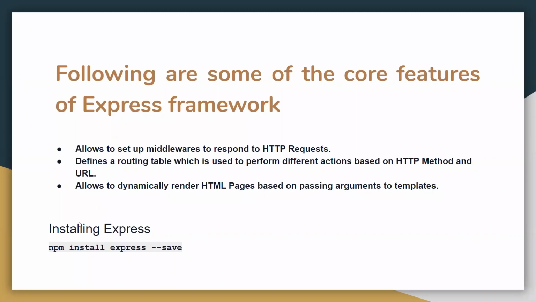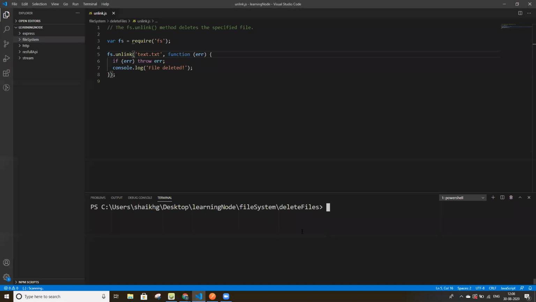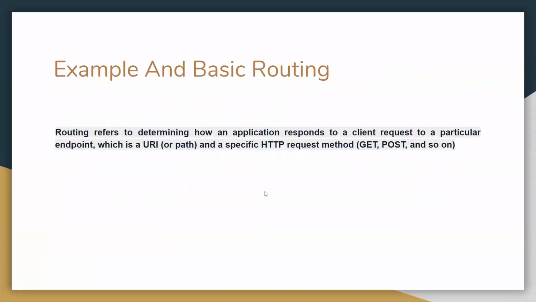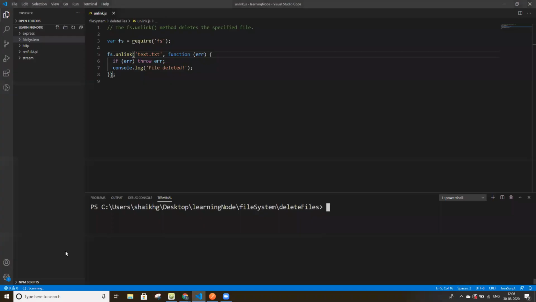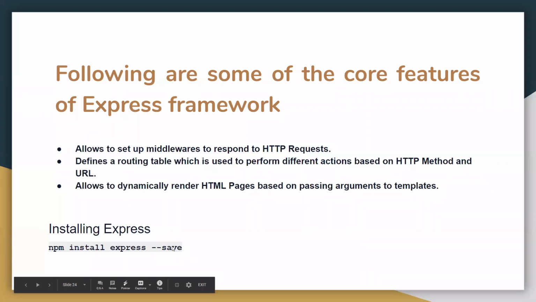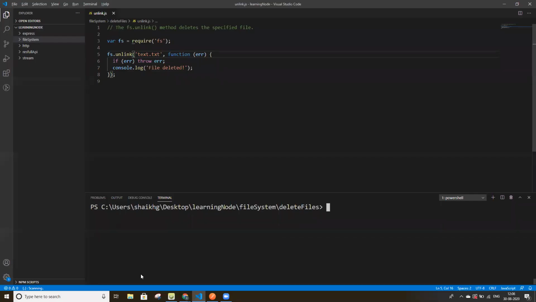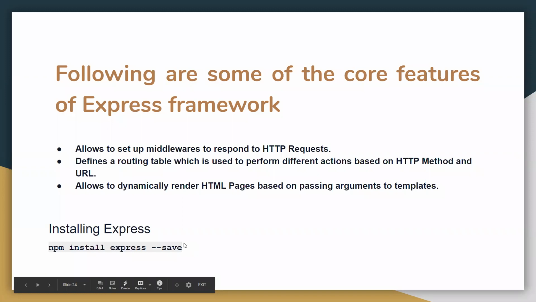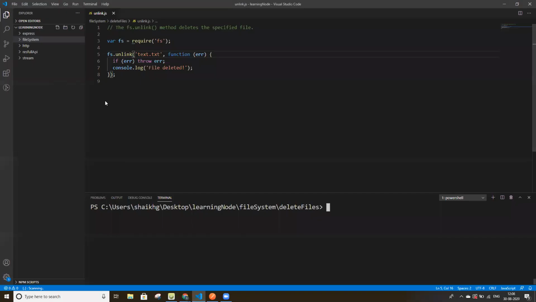To install Express.js, we use npm install express --save. I have already installed Express.js in my system, so I don't have to install it. With the help of this command, npm install express --save, we can install this in our system.